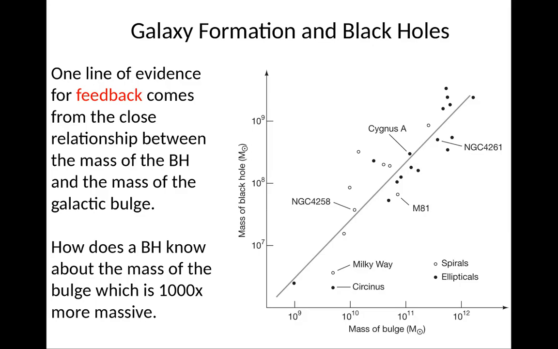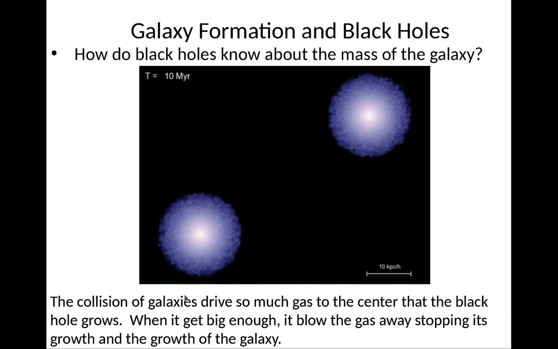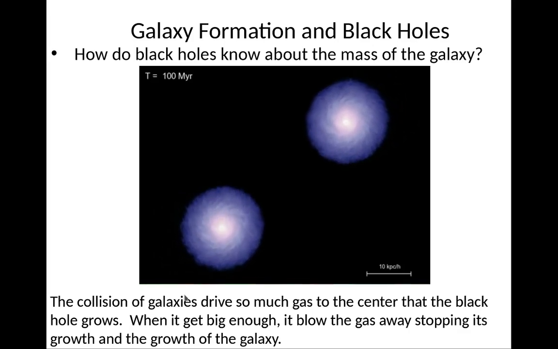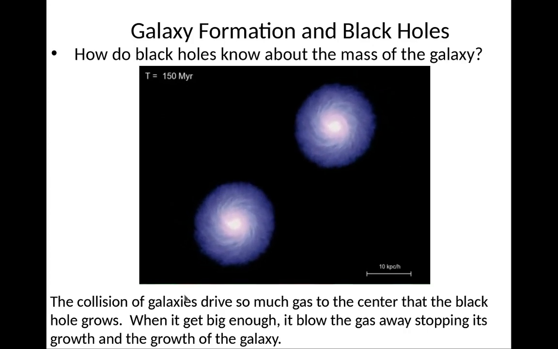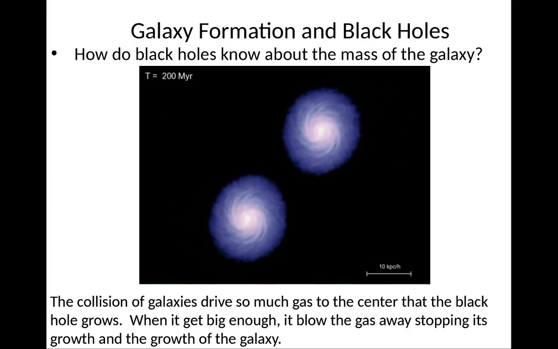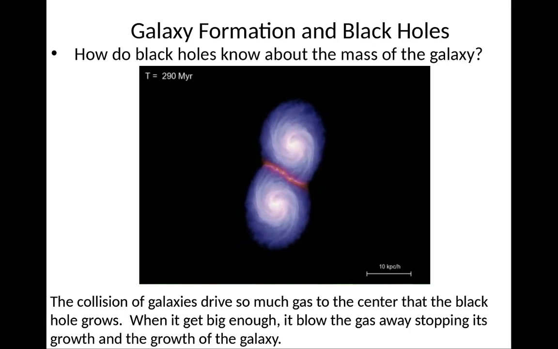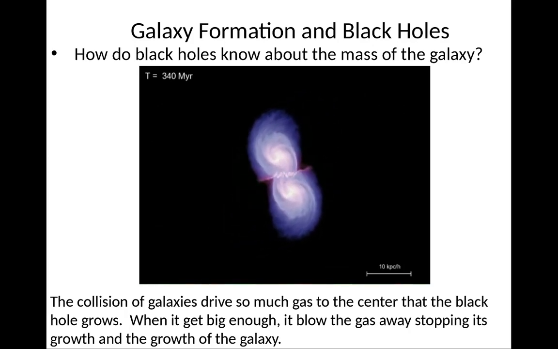If you plot the mass of the galactic bulge against the mass of the black hole, what you find is that it follows some kind of straight line. So how does the black hole know about the mass of the bulge, which is typically about 1,000 times more massive? Well, it has to somehow influence it. What's thought to happen is that they form in the same way, when you form the bulge by colliding two galaxies together. Here's a collision of two galaxies.